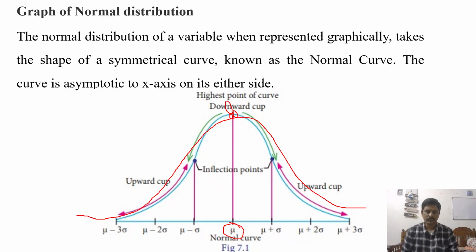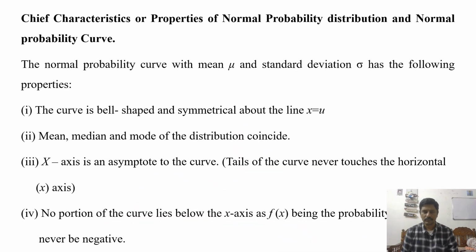Some important properties are there for the normal curve. We'll see the chief characteristics, or properties, of the normal probability distribution and normal probability curve. The normal probability curve with mean mu and standard deviation sigma has the following properties. The curve is bell shaped, as we have already seen. The curve is bell shaped and symmetrical about the line x equal to mu.